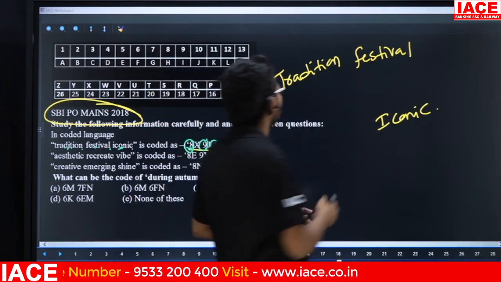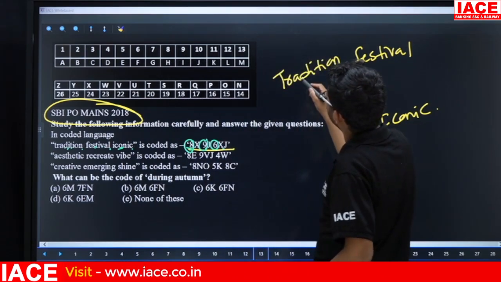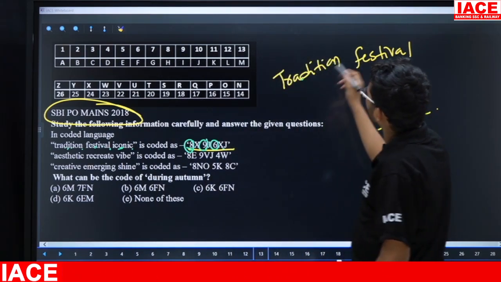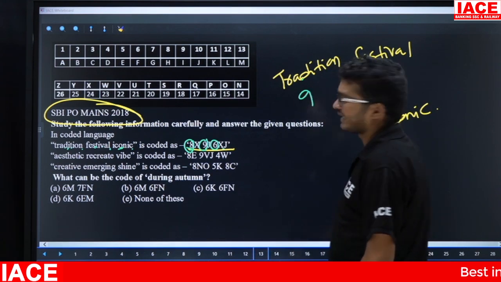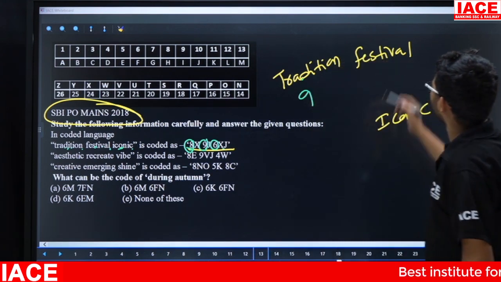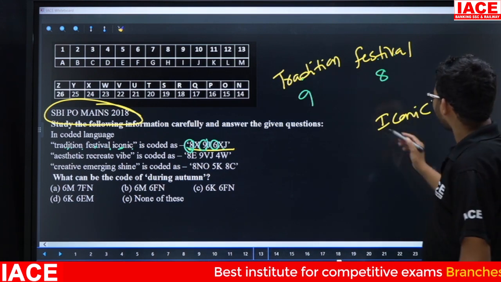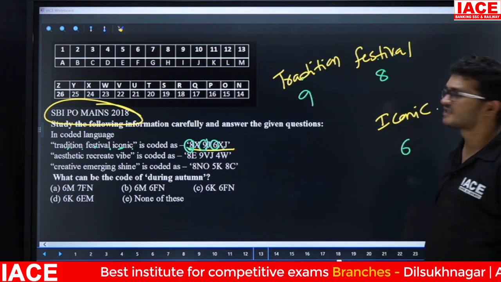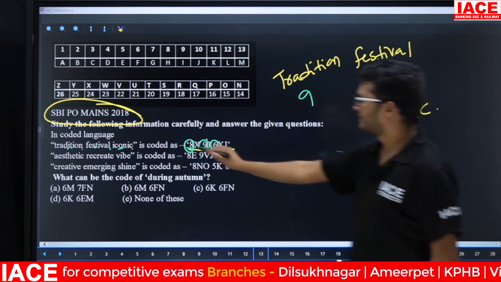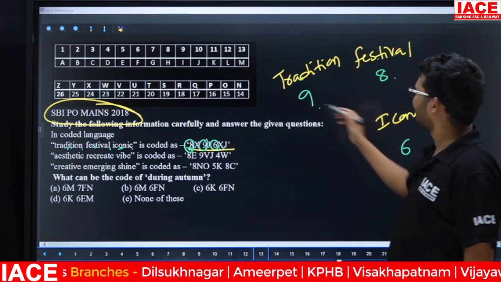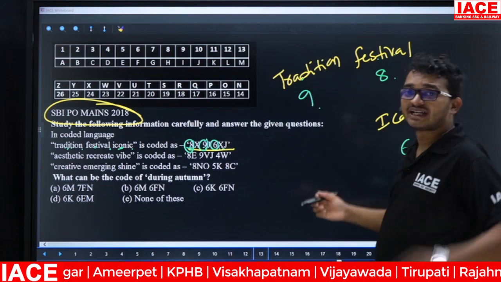Check here. Tradition has how many letters? Here, 9. Tradition has a total of 9 letters. Next, festival has how many letters here? 8 letters. That means here, number 8. Iconic has how many letters here? 6. That means here, number 6. Yes. Here, 8, 9, 6. Now take the default code.